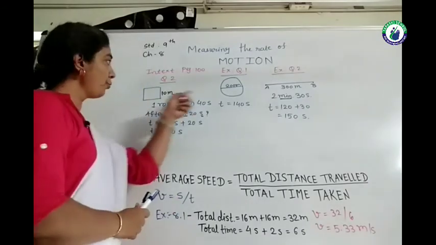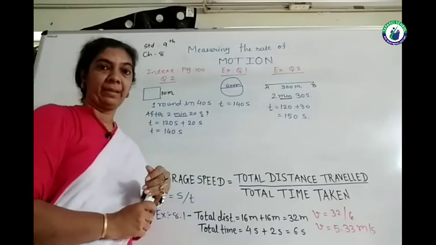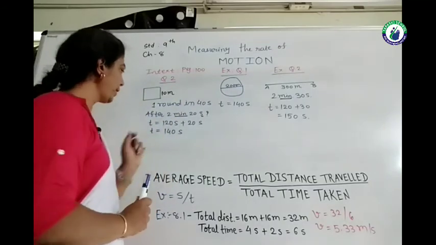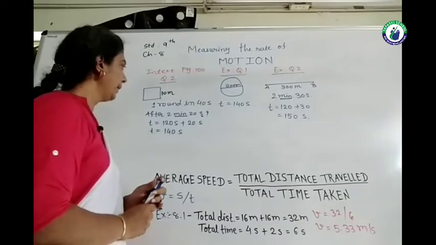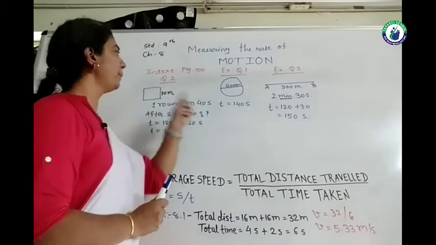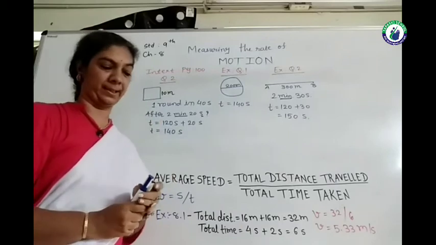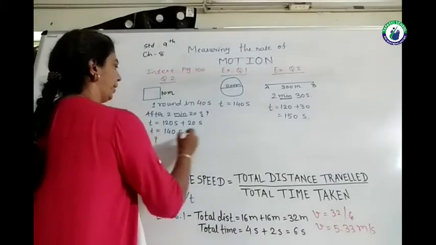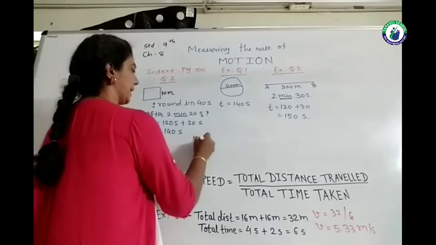In these first two cases, where the shapes are different, first we have to find out that if one round is completed in 40 seconds, how many rounds will be there after 140 seconds?